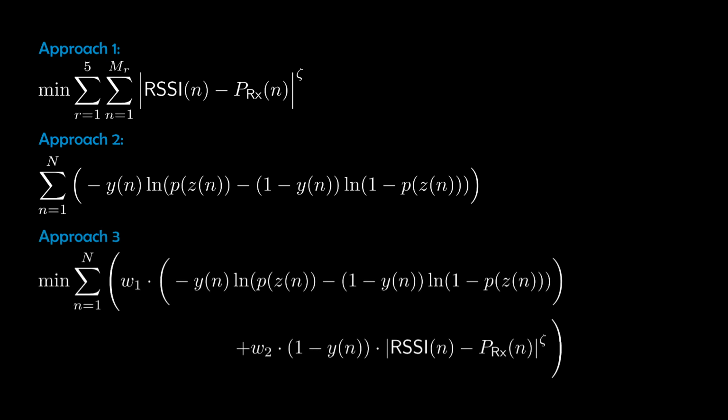For each of the function, we considered Rayleigh fading and Rician fading, and we use absolute error and squared error loss while optimizing function. In the end, from the parameters obtained from a total of 7 optimization functions, we choose the parameters which give us a minimum error. Of these, approach 3 gave us the best result.